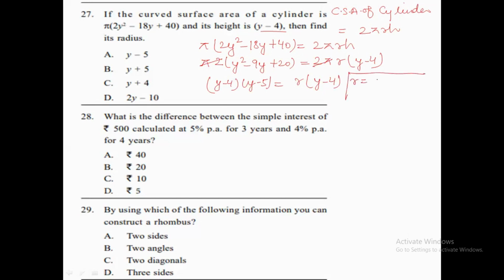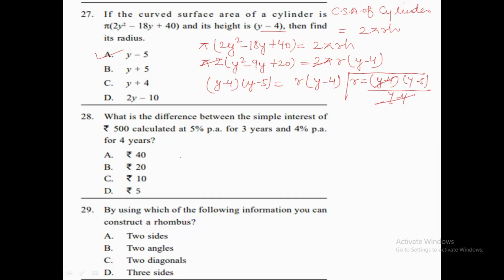Now leave this r over here. So what we are getting? (y - 4)(y - 5) divided by (y - 4). So we can cancel it. We get r equals y - 5. So we get option A, y - 5, as our correct answer. Understood? Now let's move to the next question, which is question number 28.